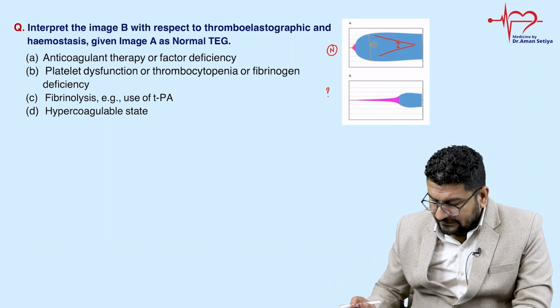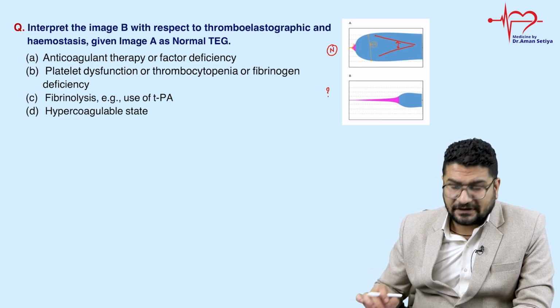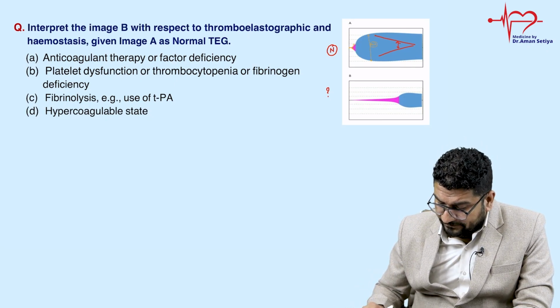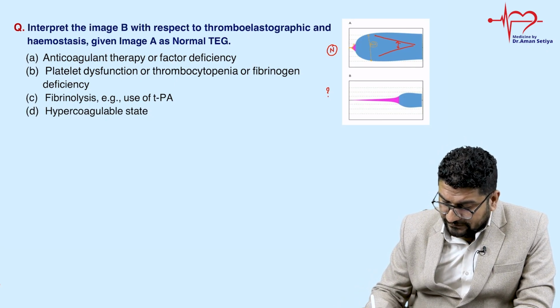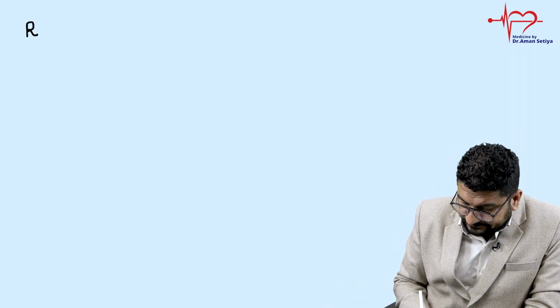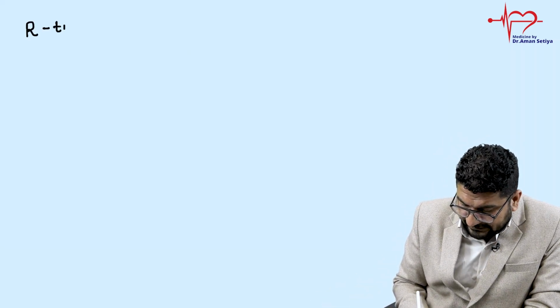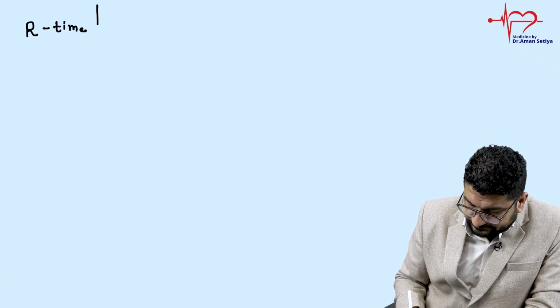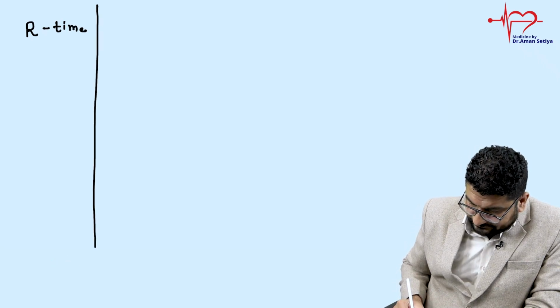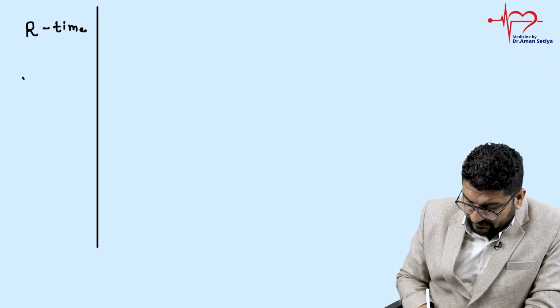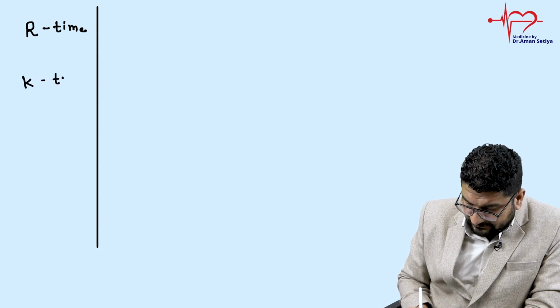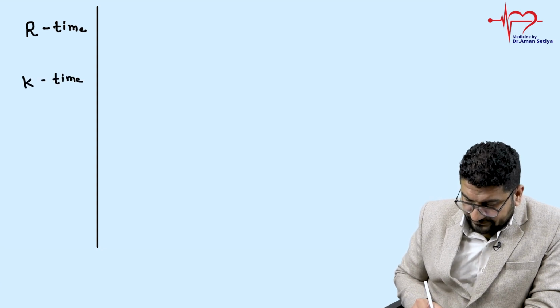Now based on this, you will get an idea that each of these components has a significant role. So what are these different components and how should we interpret such a question? Starting with the first component, R time, which means reaction time. The second important component is K time.